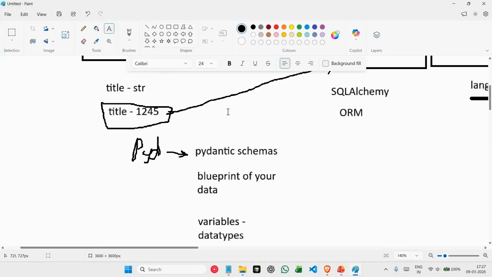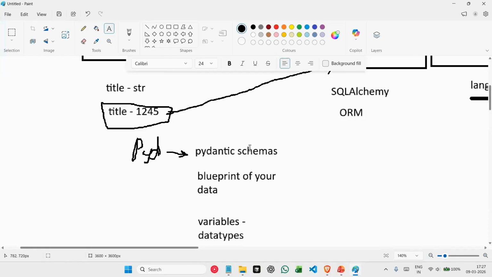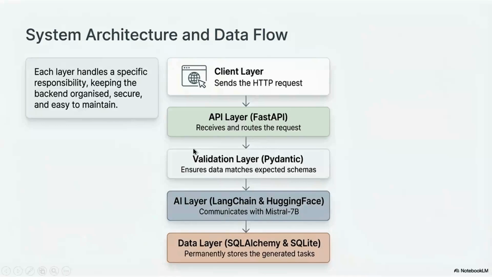So whatever input we are receiving from the user, if the title is not a string, we will not accept that input. That kind of validation is done using Pydantic here. After we are done with validation, our request goes to our AI model, which is handled by LangChain and the Hugging Face router. After AI has taken our goal and sent us back some 5 tasks, we directly store those tasks into our database, which will be SQLite.